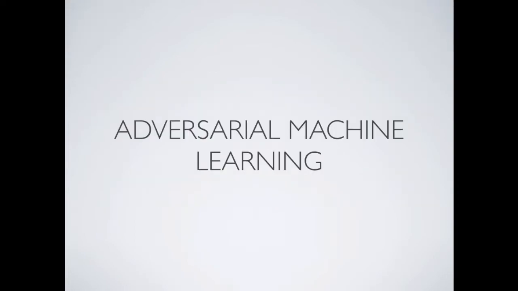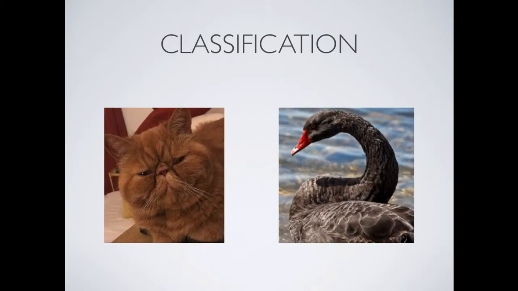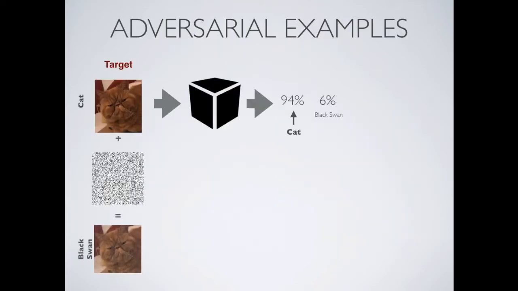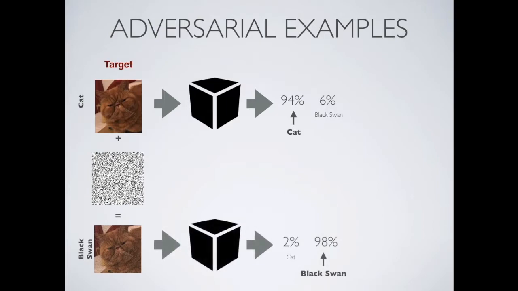Let's say that we have a binary classification task, like classifying images of a cat and some other class, say a black swan. The goal of the adversary is to add a very small noise to the image so that it gets classified as a different label, while it remains the same to the human eye.